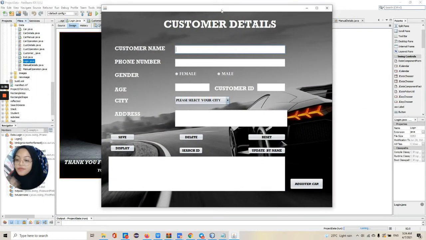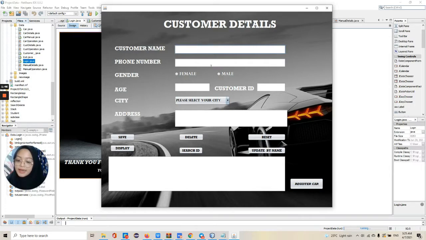After the customer logs in, the program will go to the customer details, which is the customer register. The customer will put their name, phone number, and so on. I will test the customer register by inputting the customer name first.